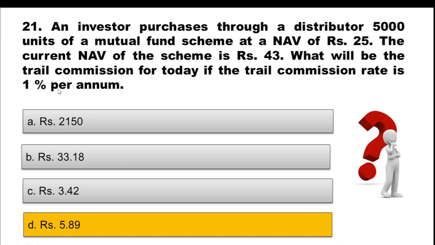What is the 1%? It is the trail commission rate per annum. So 1% of 2,15,000 will be the per annum trail commission, but we need to calculate for today. So 1% of 2,15,000 divided by 365 will give you this rupees 5.89. That is the trail commission for that particular day.